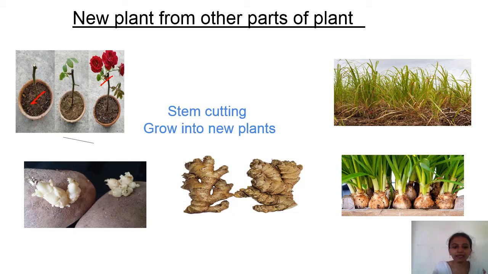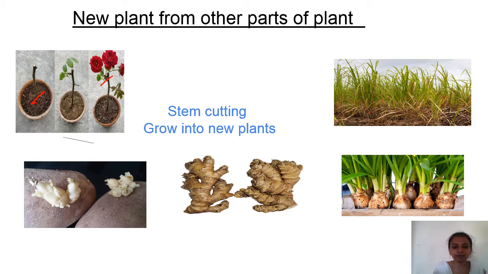Not only plants, some vegetables can also grow into new plants. There are three vegetables: potato, onion and ginger. These are the three vegetables that can grow into a new plant.